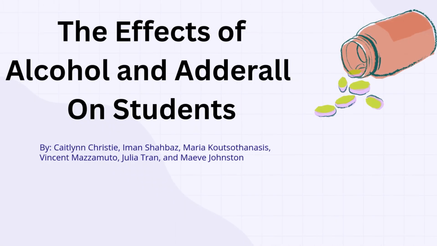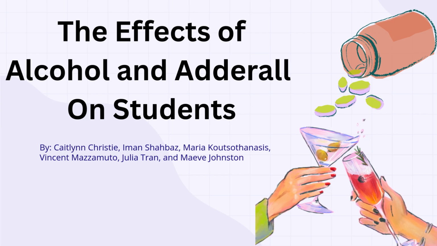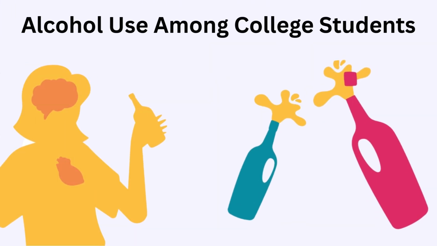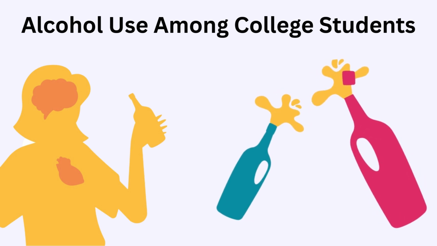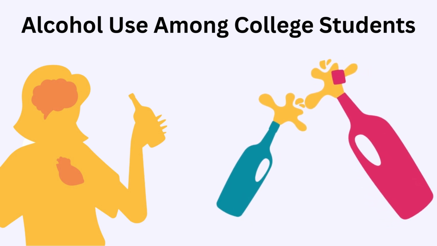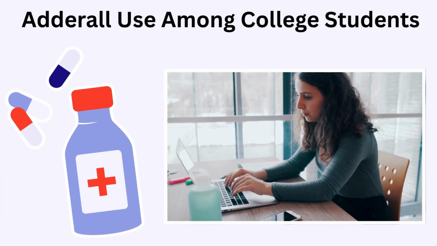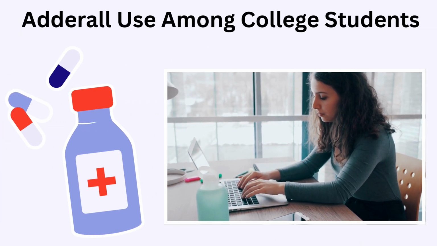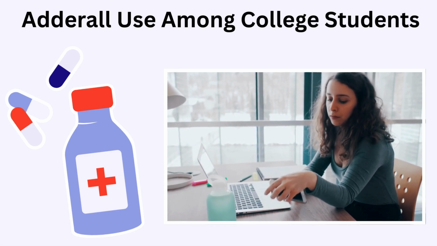Alcohol and Adderall are among the most commonly used substances by college students, in which 80% consume alcohol and 42.9% use Adderall. Alcohol is considered a social drug often used in social settings. The effects of alcohol vary depending on an individual and how their body processes it. On the other hand, Adderall is typically used for academic purposes to boost focus and performance, as it is a popular belief it can boost intelligence and concentration.